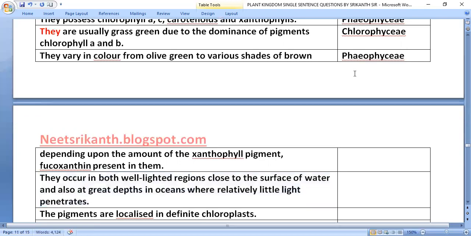They occur in both well-lighted regions close to the surface of water and also at great depths in the ocean where relatively little light penetrates, Rhodophyceae. The pigments are localized in definite chloroplasts, Chlorophyceae.